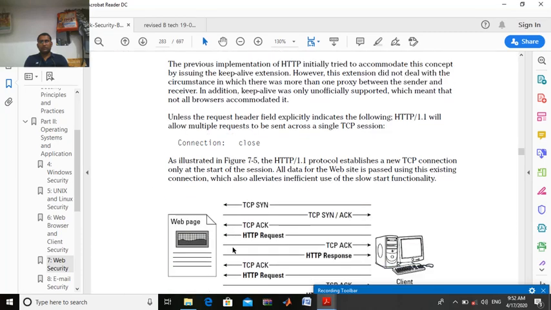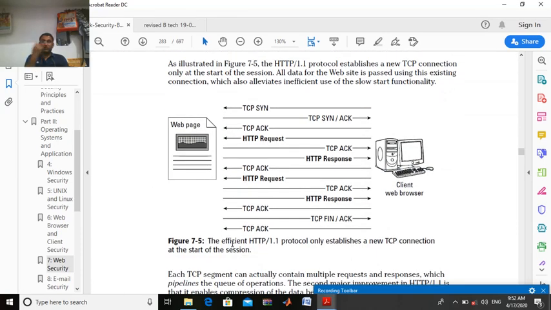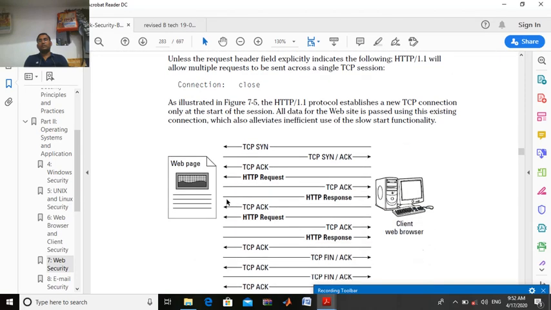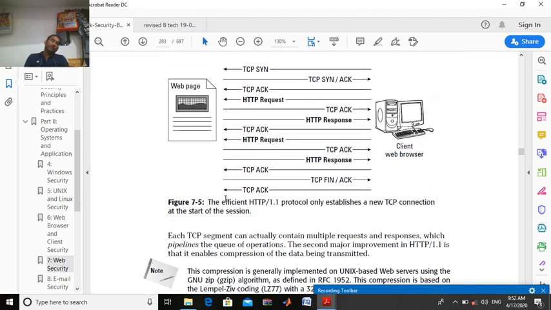Right? So here we have another 1.1 working principle. The principle will be the same, no issue. The working principle has only a slight difference in the view, right? Because at the same time we are sending multiple requests, the first thing is it will be fast. The second one is that HTTP 1.1 will be faster than HTTP 1.0, and it gives a good view of a web page.